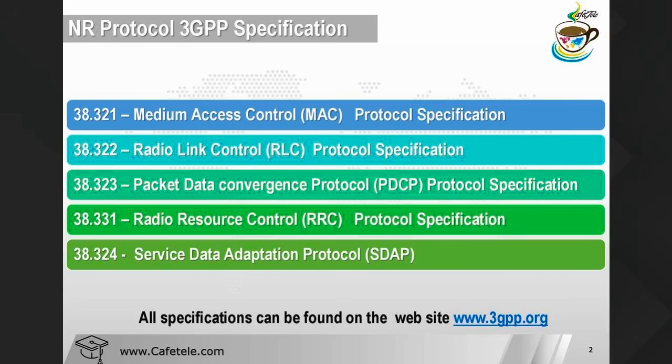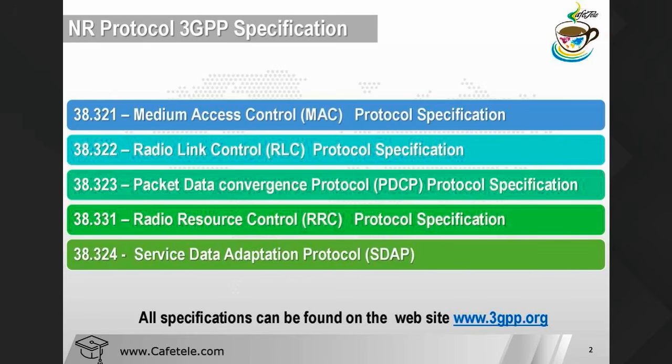Now after the PDCP layer we have the radio link control layer. Everyone knows what its job is. The radio link control layer mainly performs error correction. How are they performing the error correction? They perform it with the help of ARQ, automatic repeat request mechanism. Have you heard about that? The same thing we are doing in LTE also. The RLC mainly performs error correction through the automatic repeat request mechanism.